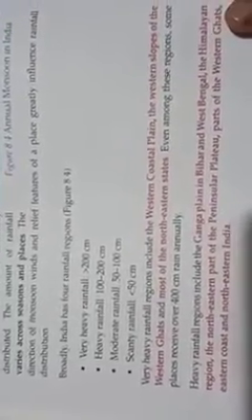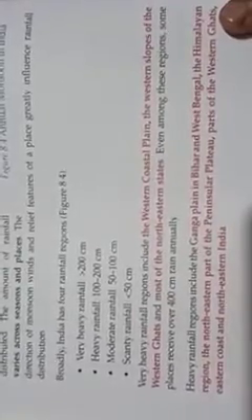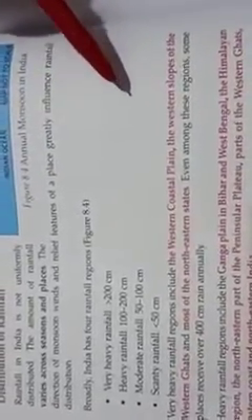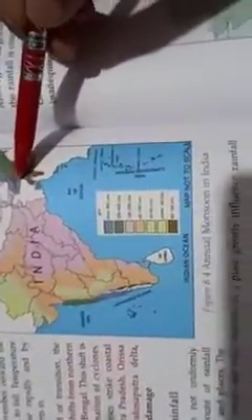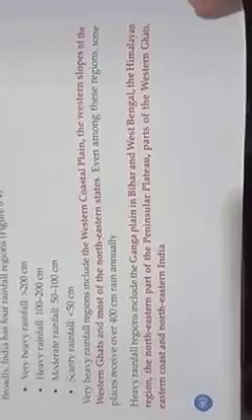Very heavy rainfall regions include the western coastal plain. This region receives heavy rainfall. The western slopes of Western Ghats, same region. Most of the northeastern states, that is this region. Even among these regions, some places receive over 400 centimeter rain annually.